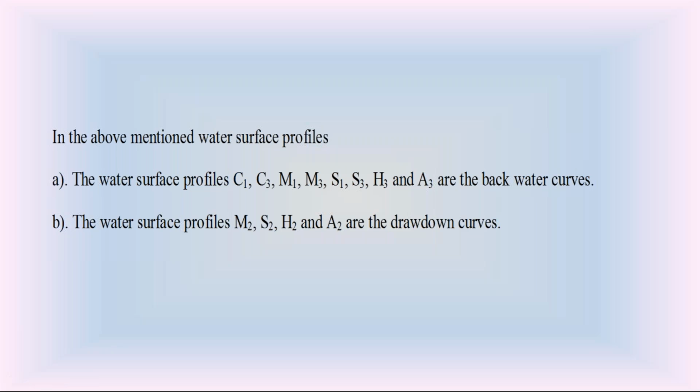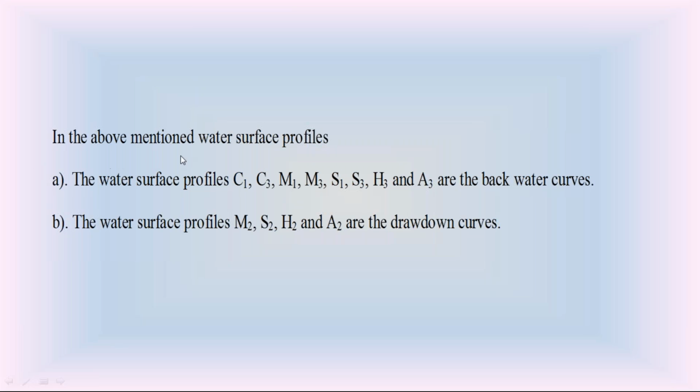So if the river bottom slope is a mild slope, sometimes along the length of the river, at a certain location, the river may have a mild slope. If the slope of that river bottom is mild, and the depth of water flow in the river is greater than the normal depth and critical depth, the water surface profile in that river is the M1 curve. The depth of the river gradually increases in the downward direction because M1 is a rising curve.